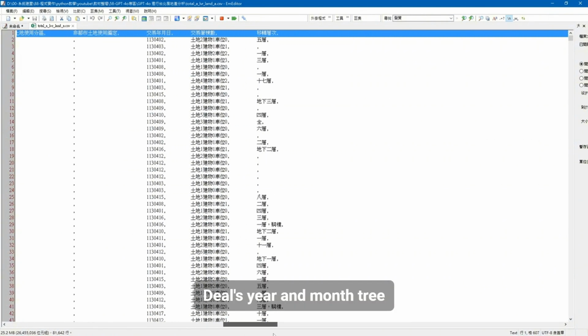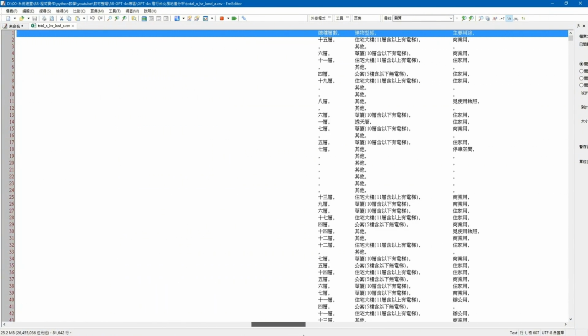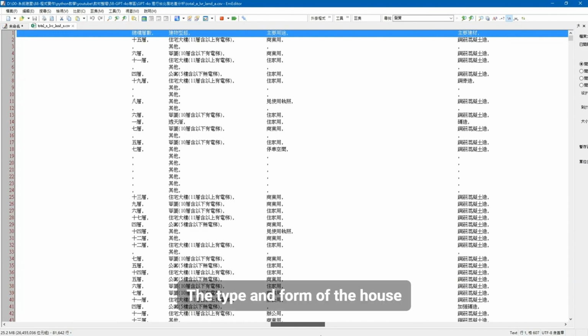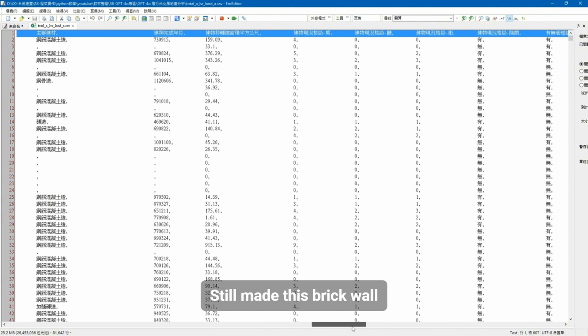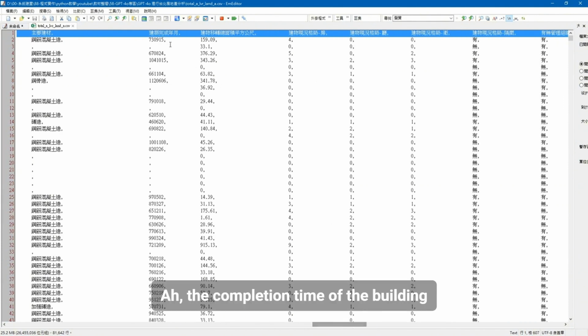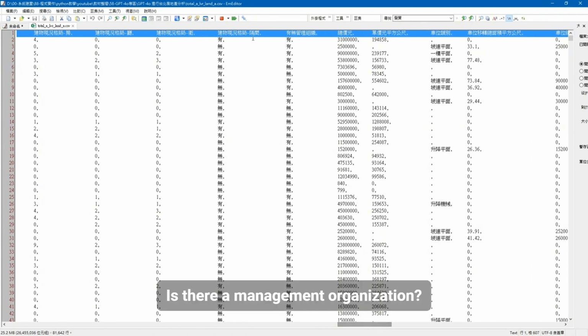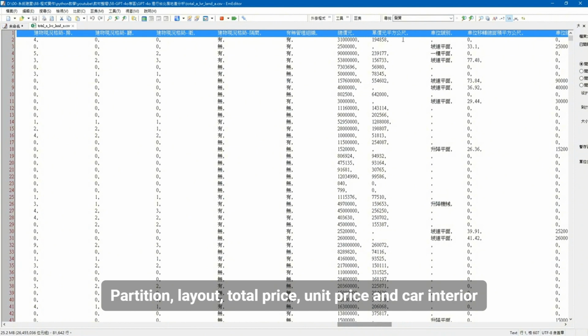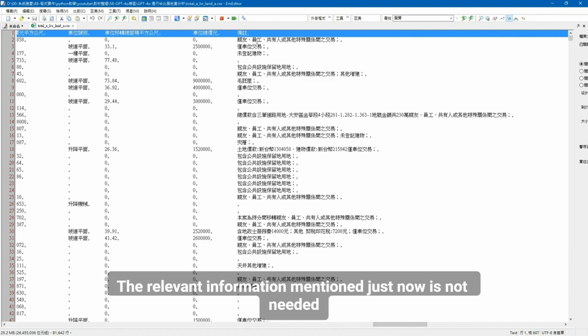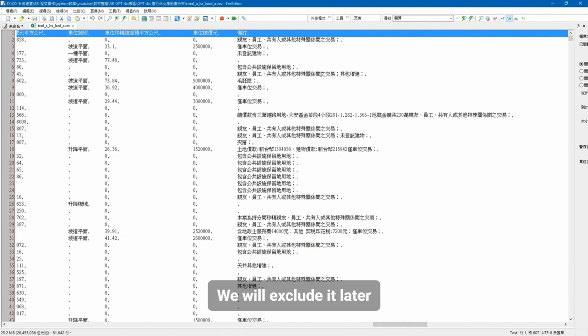The transaction year and month, the transfer level, the type and form of the house, the main building materials, such as reinforced concrete or brick wall, the completion time of the building, year and month, whether there is a management organization, the partition, layout, total price, unit price, and car parking. The relevant information mentioned just now is not needed. We will exclude it later.